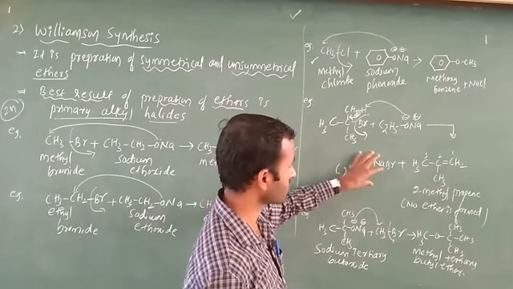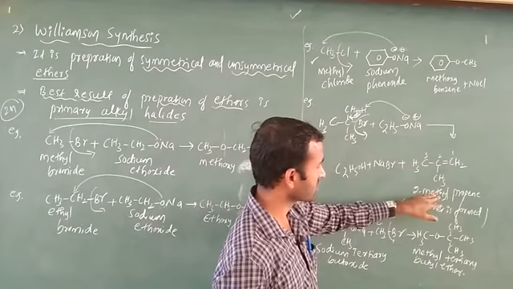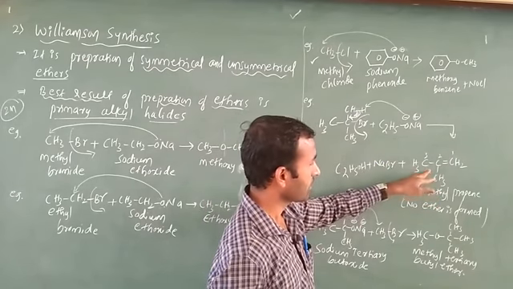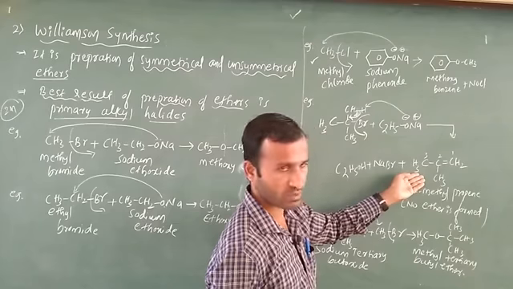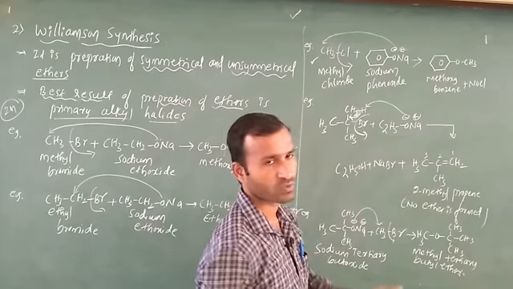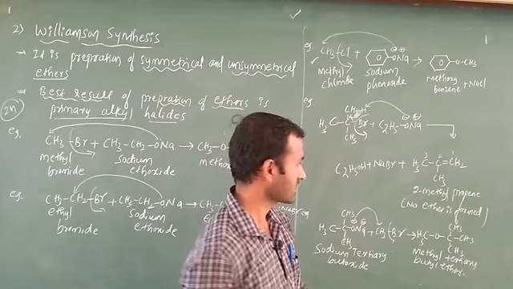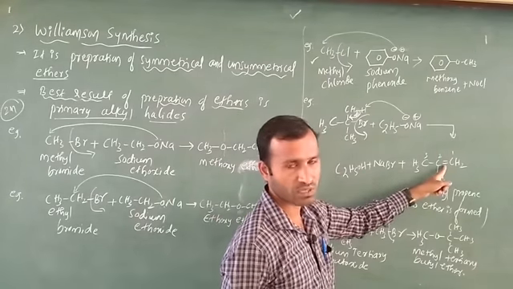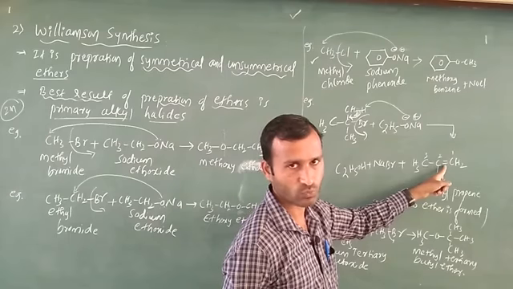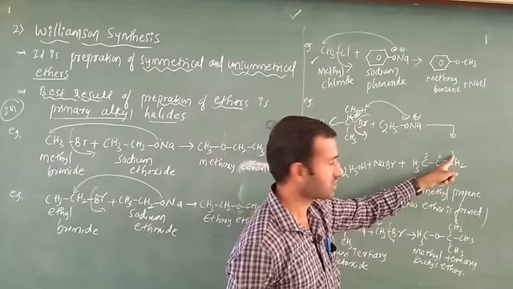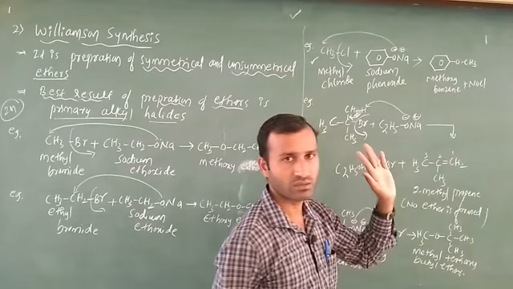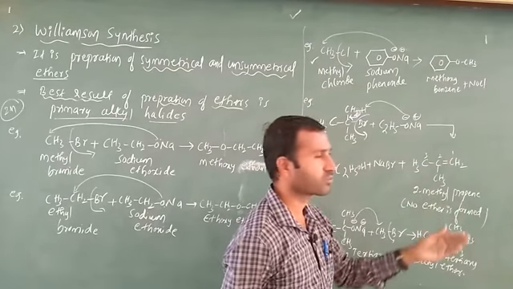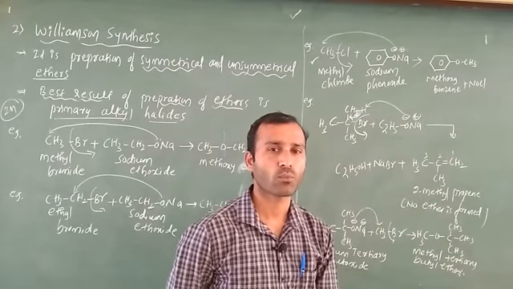Okay. Don't worry about these two unwanted products. Our aim is what in this case? This is a product, but in this case there is no ether possible. Means in this case this method is not suitable for preparation of ethers. What is the name of this one? You have to number 1, 2, 3. You have to start from here because the carbon-carbon double bond acts as a functional group. That's why give preference first. That's 2-methylpropene. If you want, you can write 2-methylprop-1-ene.